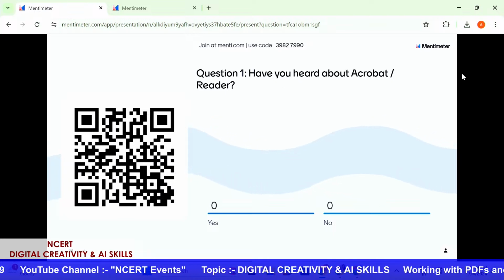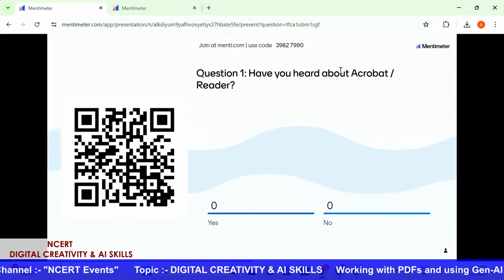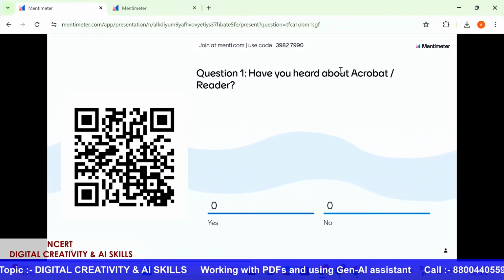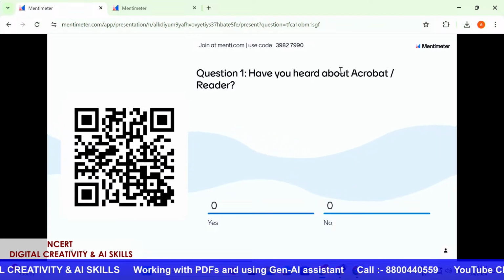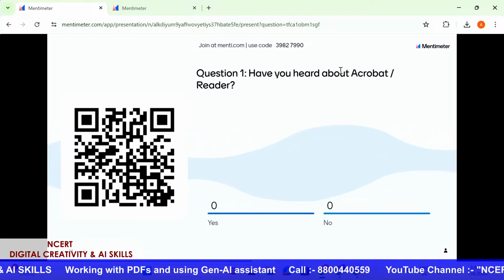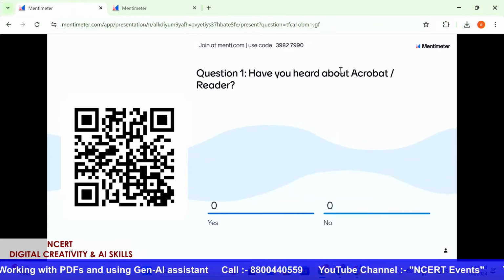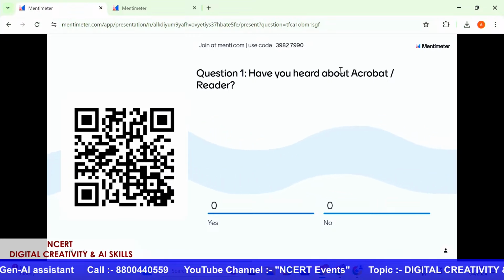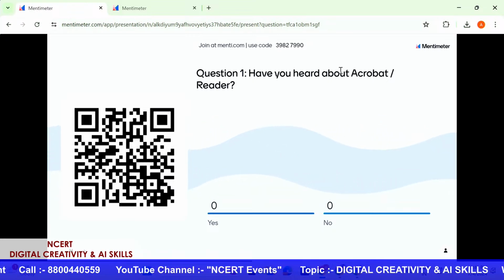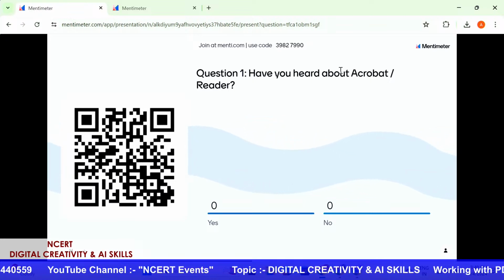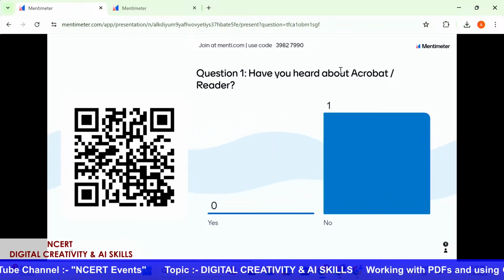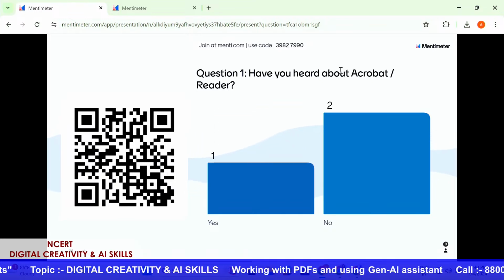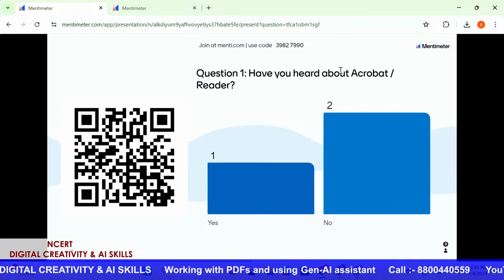So my first question to all of you would be, have you heard about Acrobat or Reader? If you have, give us a yes. If not, then give us a no, so that we know whether our audience today has heard about Acrobat or about the Reader. So again, as Harshita mentioned, we are going to talk a lot about Acrobat today and how the GenAI tool is going to help educators. In our second part of the session, we are also going to talk about how Adobe Express also helps teachers in the PDFs, right?